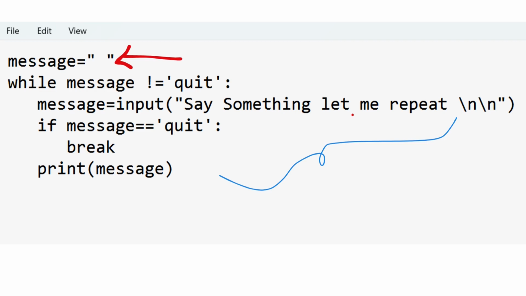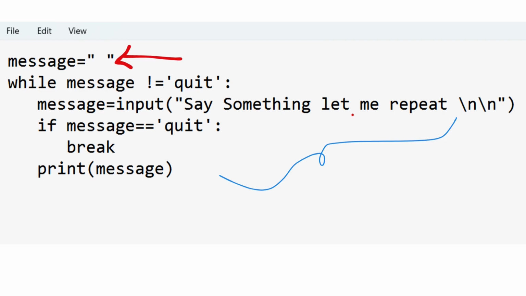Once again, the program control reaches the start of the loop: message not equal to quit. Of course, what we have given is not equal to quit, so it enters the while loop again and keeps on asking you to say something so that it can repeat. This runs as long as you want.